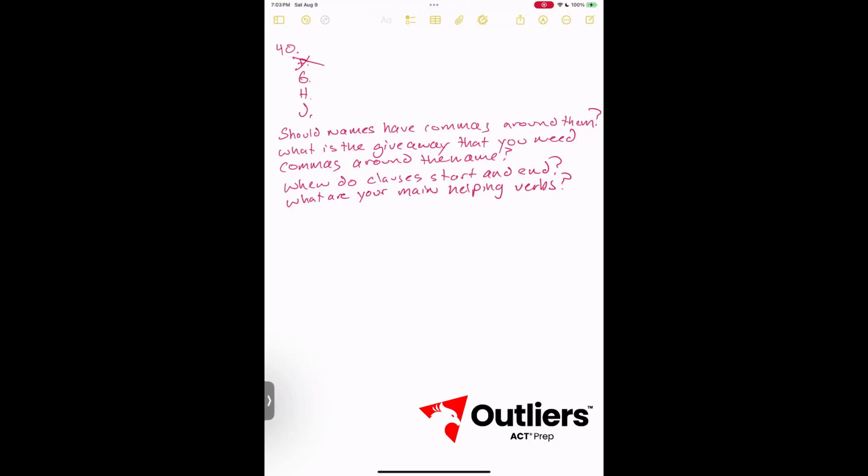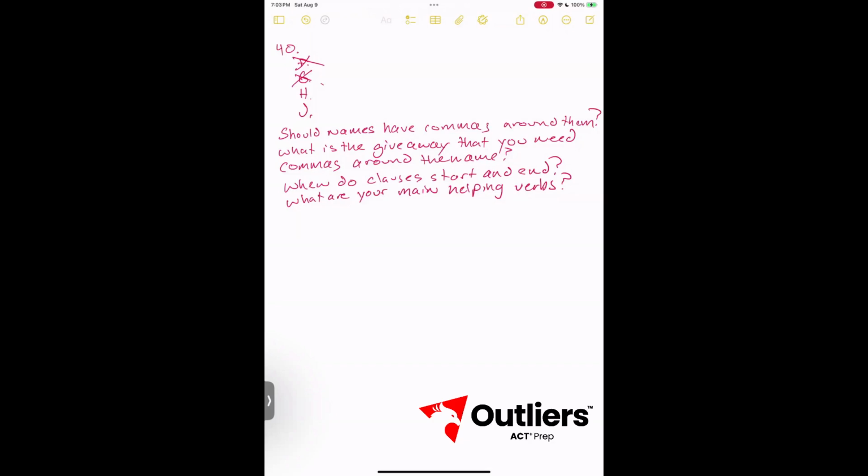Answer G. Answer G at least does properly separate the introductory phrase and the clause, but it improperly puts commas around Banksy, even though that is essential to the independent clause. So we can eliminate answer G because there's no article. Remember, it would have something like the main British born artist or something of that effect if it was going to have Banksy be non-essential, which is the only time that you would have commas around it.